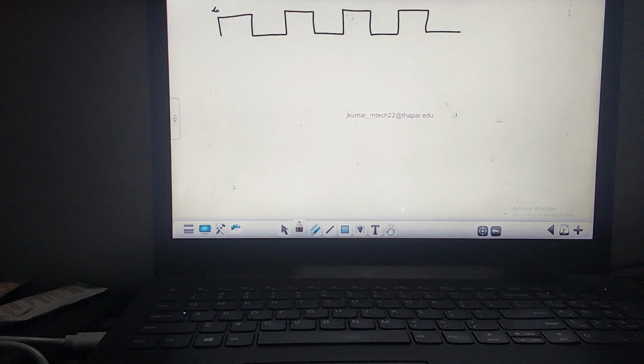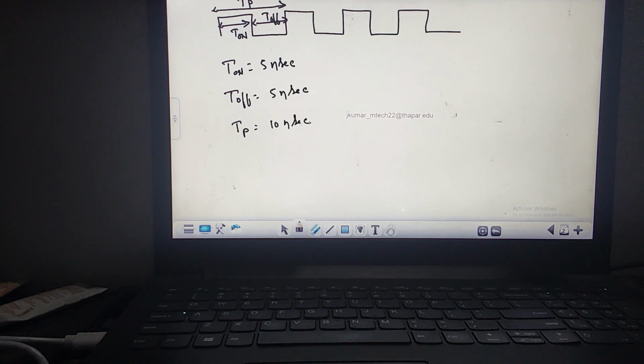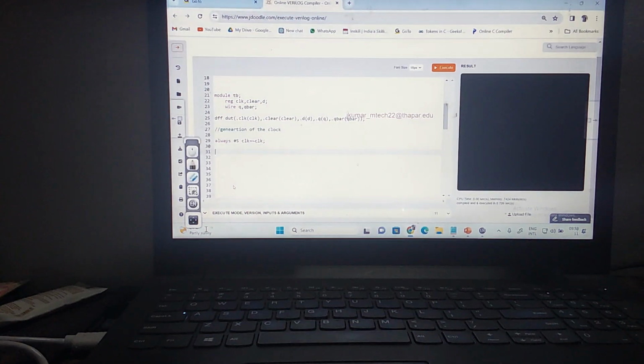What is the TP? It is the total time period. This is the TP, total time period. What is this nothing but? The on time, where it takes 5 time units, so this will take 5 nanoseconds. And the off time will take what? 5 nanoseconds. Then the total time period is nothing but 10 nanoseconds. So this always, with the delay value, will create a clock of a time period of how much? 10 nanoseconds. If I give it like this, 10, the time period is 20. Can you understand? Or I can write like this also. What I'm going to do is write a parameter.